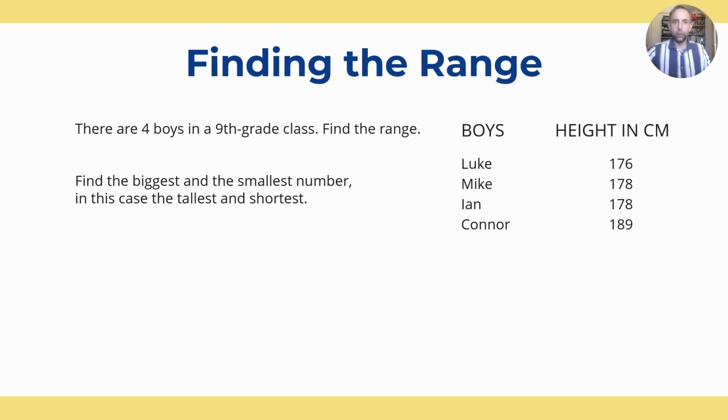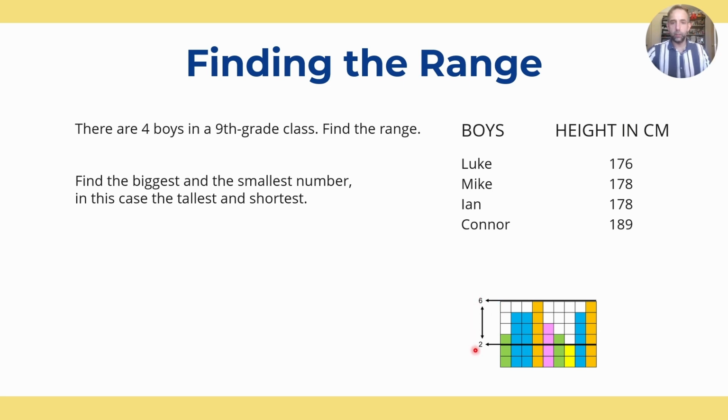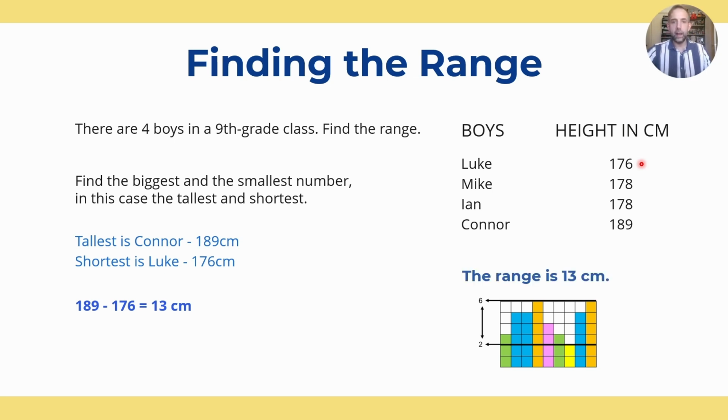And finally, the range. Remember, this is a measurement of spread. So we're looking for the difference between the biggest and the smallest. So in this scenario, the difference between the tallest person, which is Connor, and the shortest person, which is Luke. So Connor is the tallest, Luke is the shortest. The difference between their heights is 13 centimeters, and hence our range is 13 centimeters.